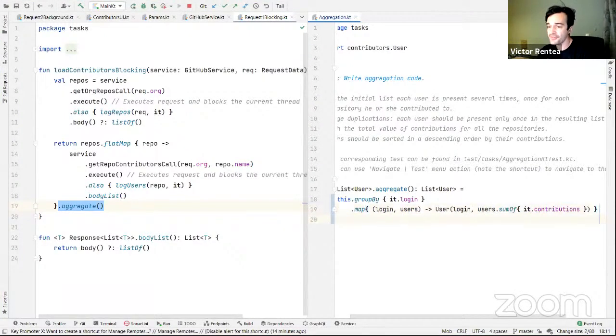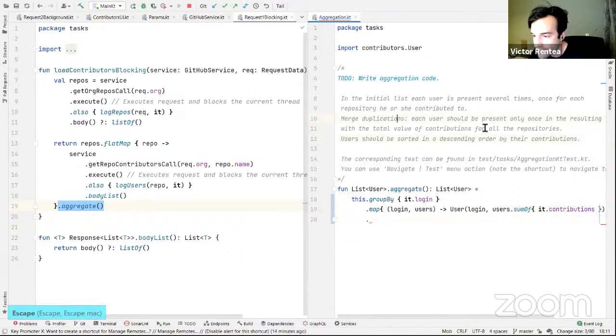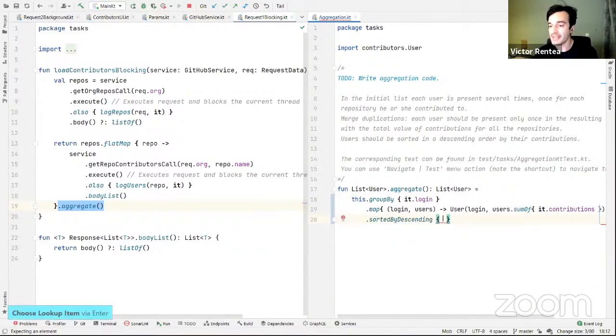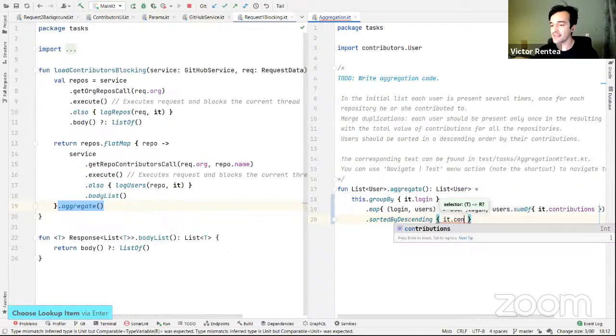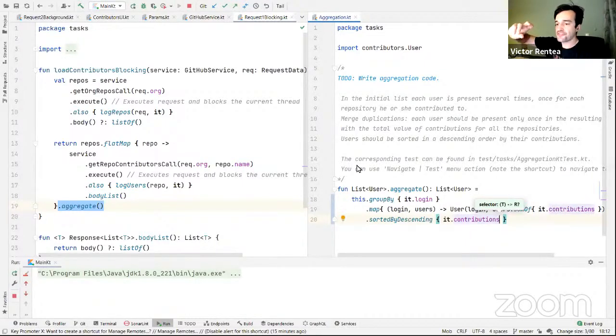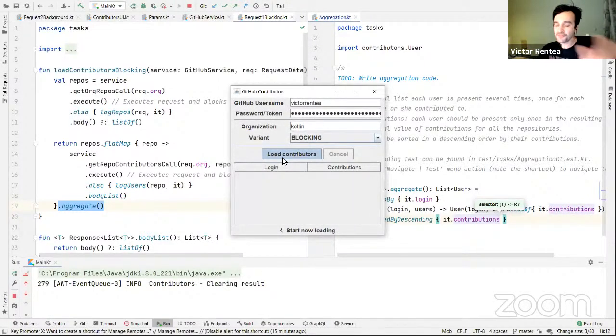Okay, after all this, I need to make sure that I return, let's see if I remember correctly. Right. Users should be sorted in descending order by their contributions. So then sortedByDescending, by its contributions. It is the element. Right. If I have done it correctly, when I restart the application, I should now see a result in which, first of all, the users will be sorted descending and their contributions will be added. Let's see if I got this first step right.